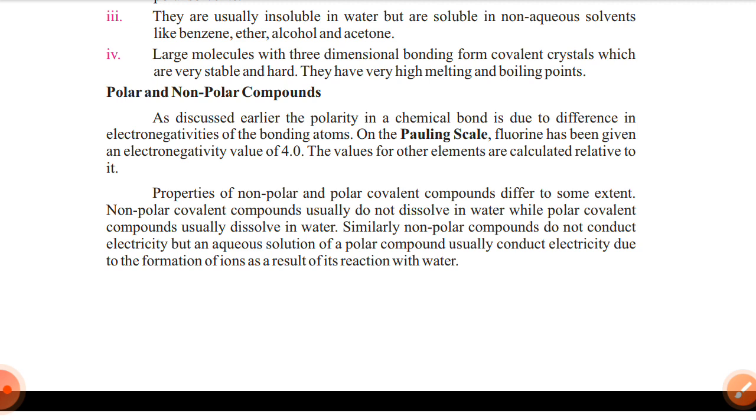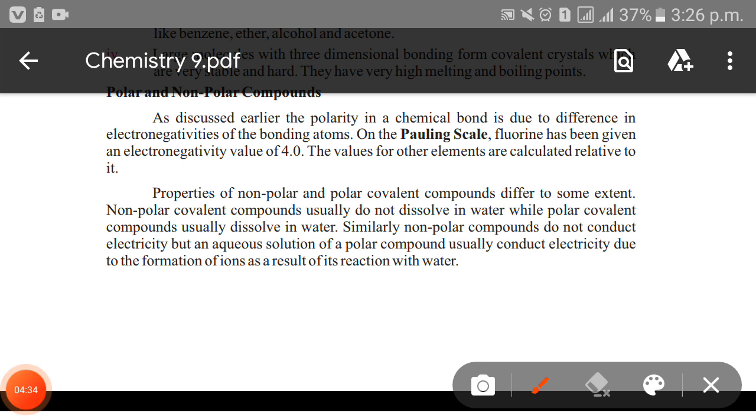As we have already discussed earlier, the polarity in a chemical bond is due to the differences in the electronegativities of the bonding atoms. On the Pauling scale, fluorine has been given the electronegativity value of 4.0. The value for the other elements are calculated relatively to it.